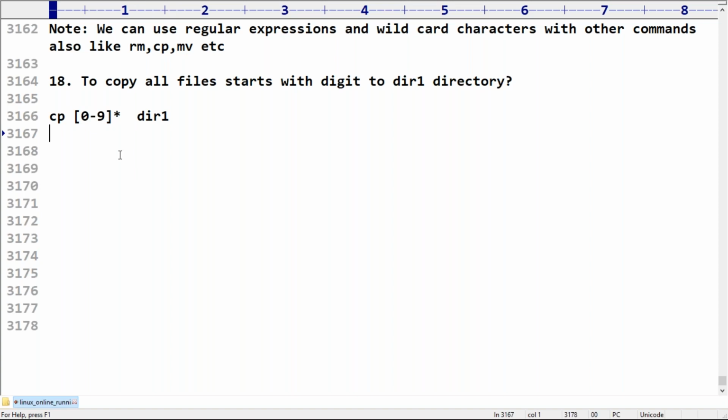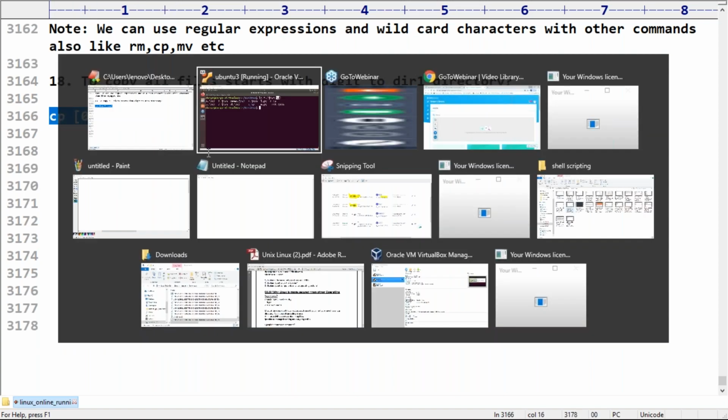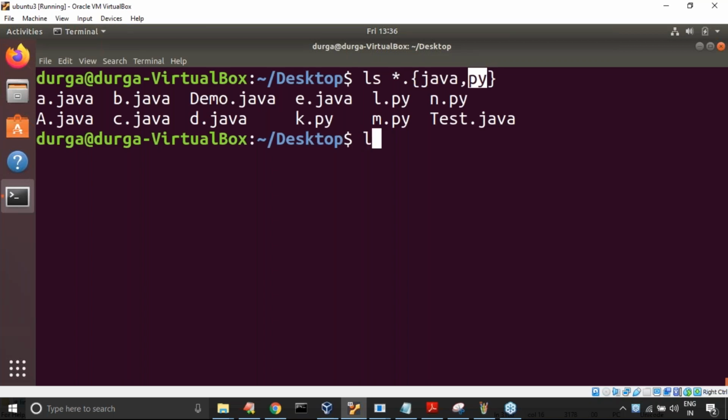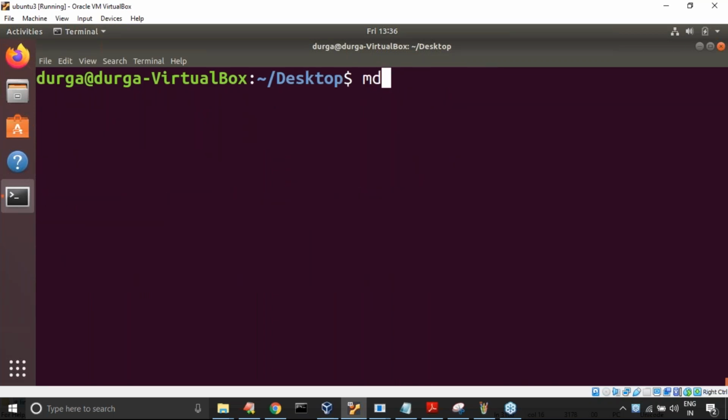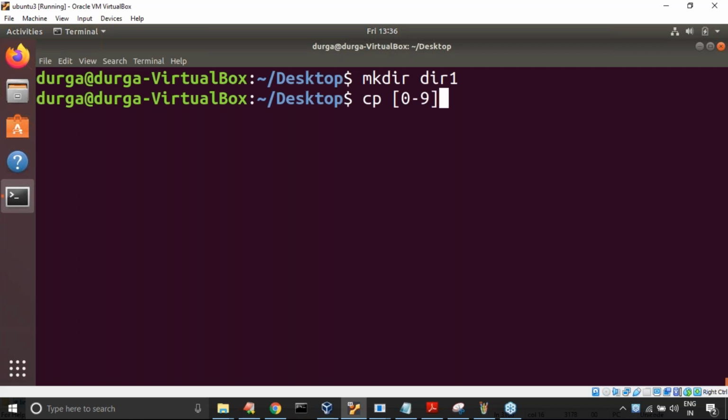Remember this, sir. This is the command we need to use, but make sure dir1 is already available in my system. Yes, sir, we do not have any dir1. Okay, mkdir dir1, I created it. cp [0-9]*, means 0 to 9 star, all files starting with a digit, to dir1.